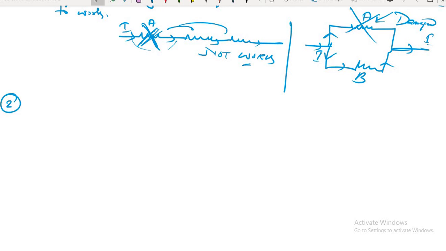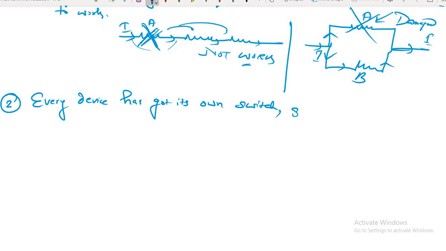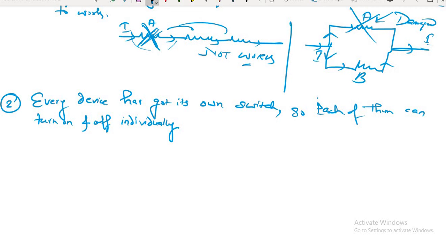Number two: every device has got its own switch.